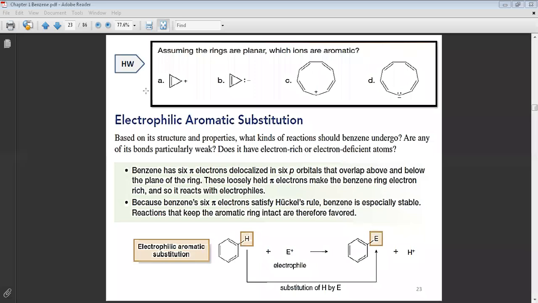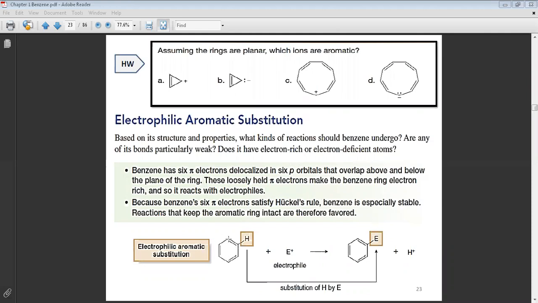And he said here, based on the structure and the properties, what kind of reaction should benzene undergo? We say the electrophilic substitution reaction. Why? Because the benzene has 6 pi electrons delocalized in the 6 p orbitals that overlap above and below the plane of the ring. These loosely held pi electrons make the benzene ring electron rich.